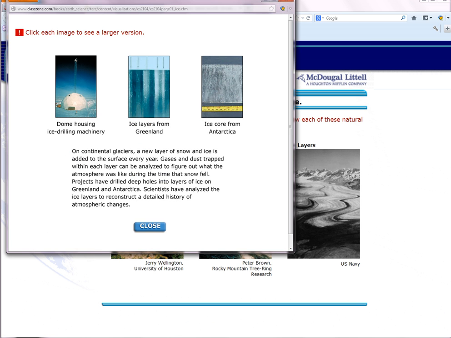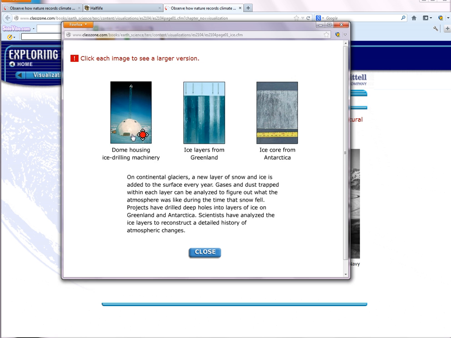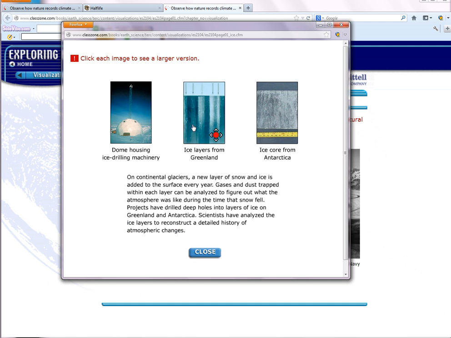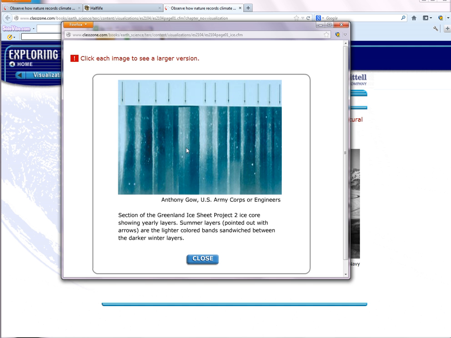Finally, we use ice layers. So we drill for ice in Greenland or down in Antarctica. These are some layers of ice from a core. The summer layers are the paler colors, and then these are the winter layers. So we have an idea of the year. We can figure out how much snow fell in a year.